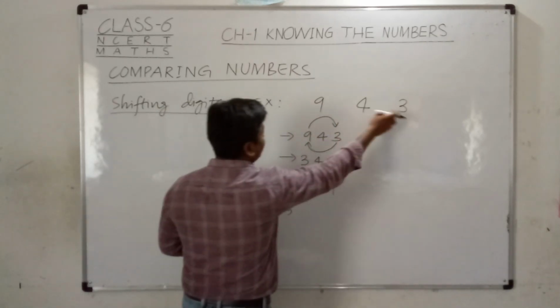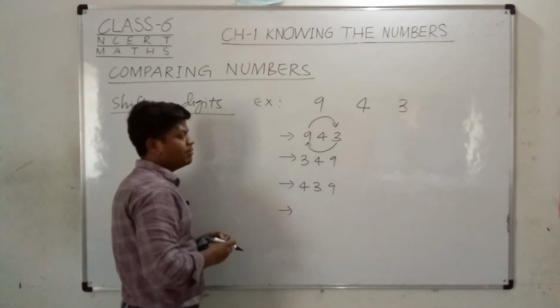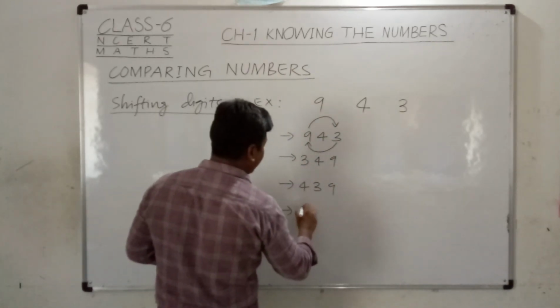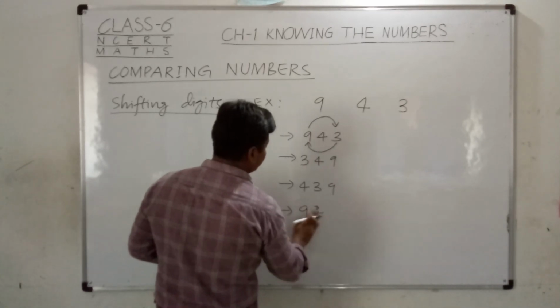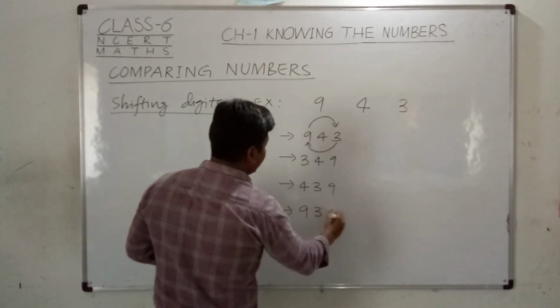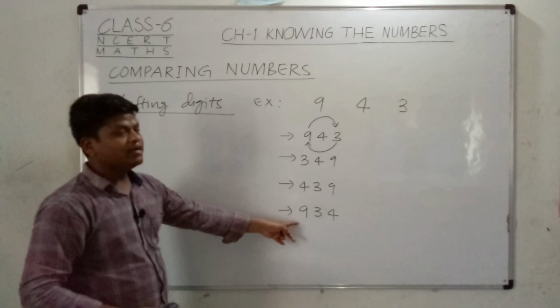So this is how we can prepare different numbers by using the same digits, right? Here our digits are the same, but we have prepared different numbers. Suppose I write 943, right? Sorry, 934. This is a different arrangement of the digits.